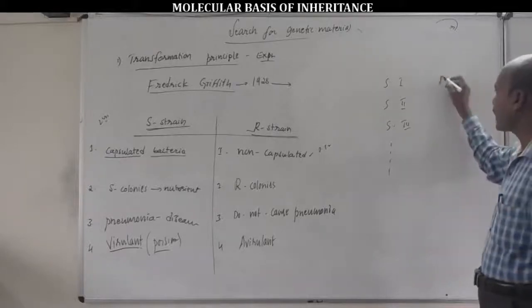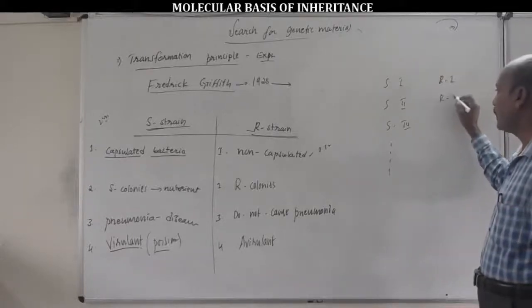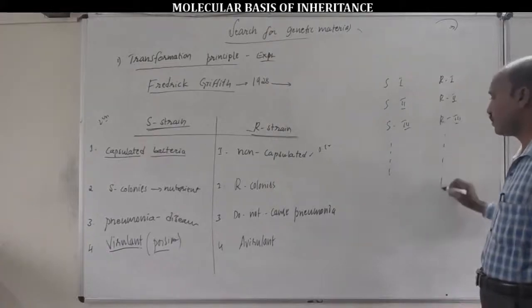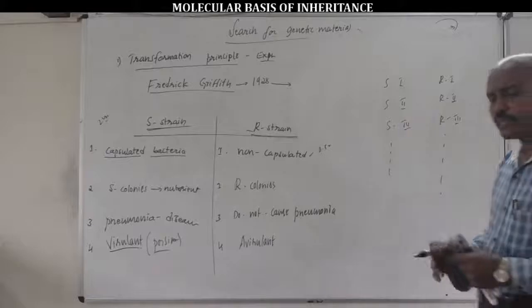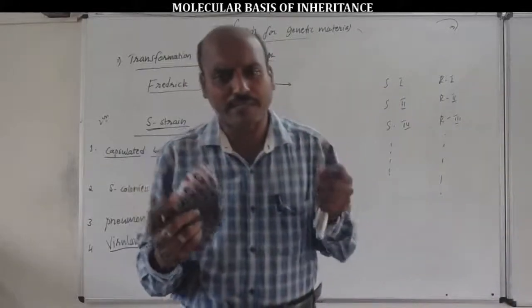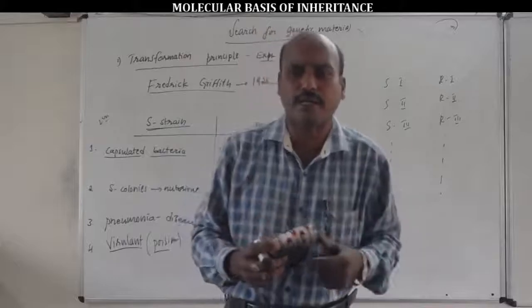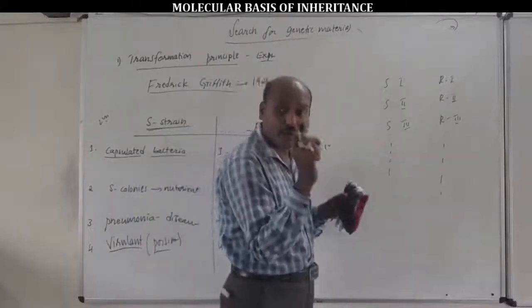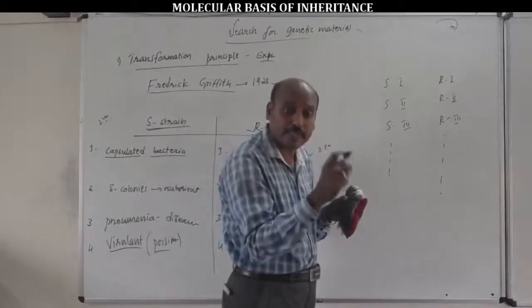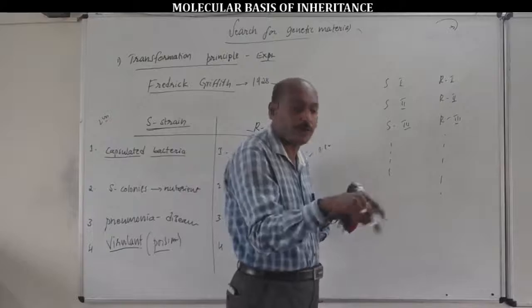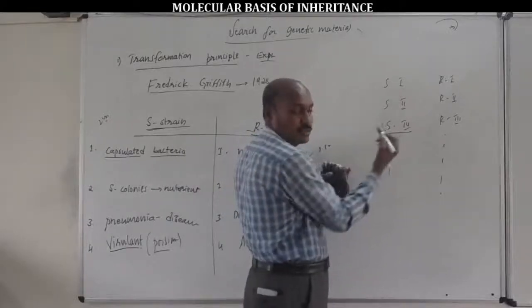Similarly, in R strain, R first, R second, R third, R fourth, etc. are the different strain numbers of Streptococcus pneumoniae bacteria. Based on the discovery of the strains of bacteria by respective scientists, they have given the numbers.